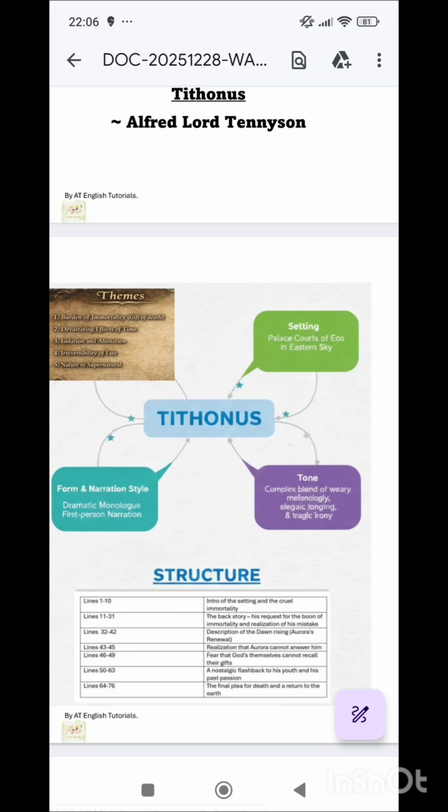So therefore, palace courts of Eos in the eastern sky, because she lived in the eastern sky, and there she was having her palace. And in this palace, Tithonus was also living.